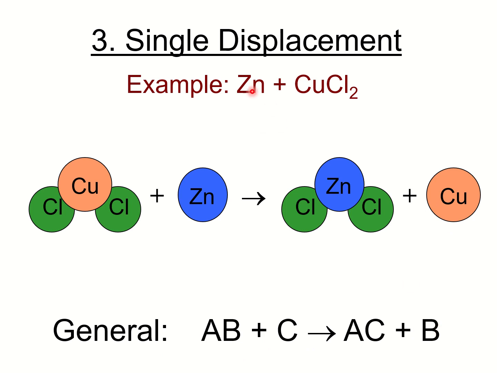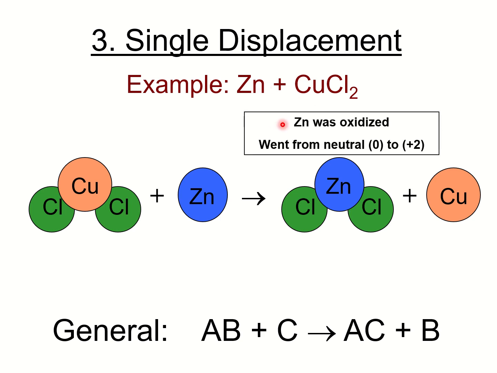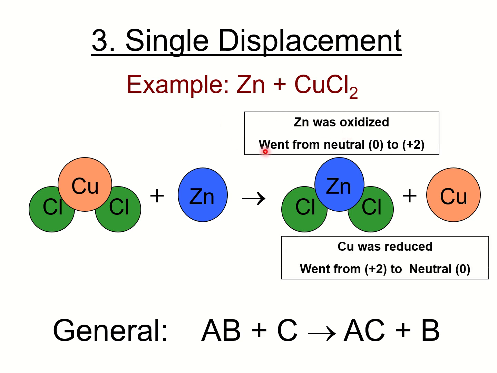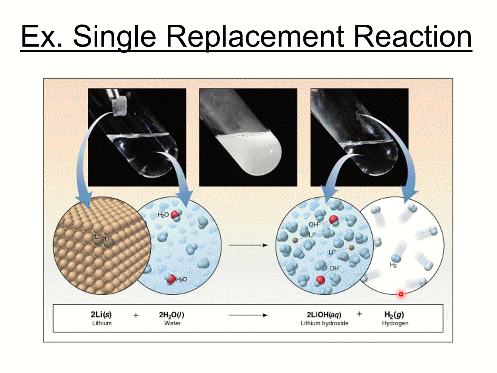Again, metal can only be replaced by metal. Two metals cannot partner, so it is metal and non-metal. Zinc was oxidized, going from neutral 0 to positive 2, and copper was reduced, going from positive 2 charge to neutral 0. Okay, the single replacement reaction.